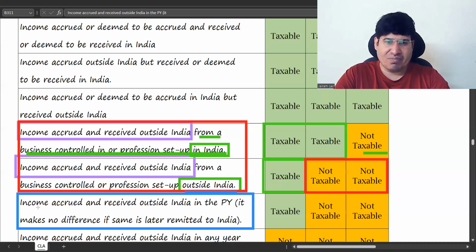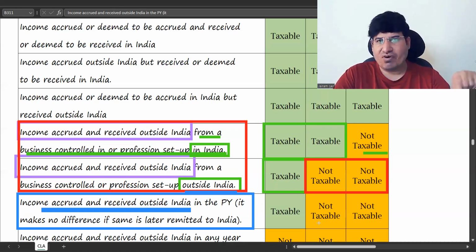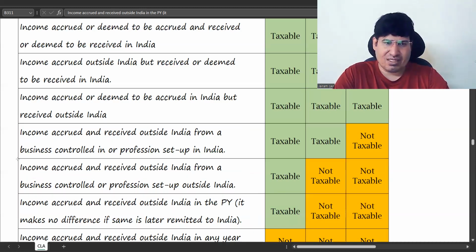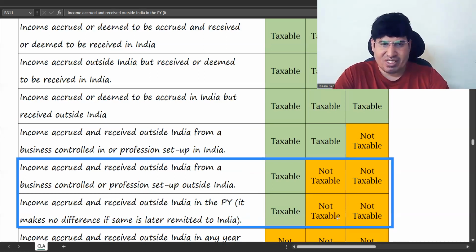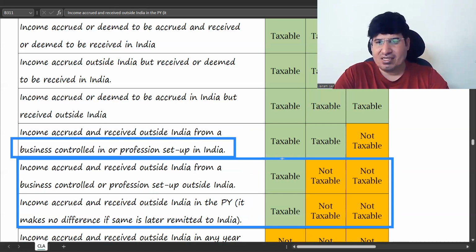Right. So if income is accrued and received outside India, both are outside India, everything is outside India. In this case, it will be taxable only for ordinarily resident, like the previous one. Taxable only for them. So actually, these two are similar in that way. First one is for business income, second one is for other income. That's all. But if the business is set up in India, controlled in India, or the profession is set up in India, then it is taxable for both of these. So this is pretty much your table.